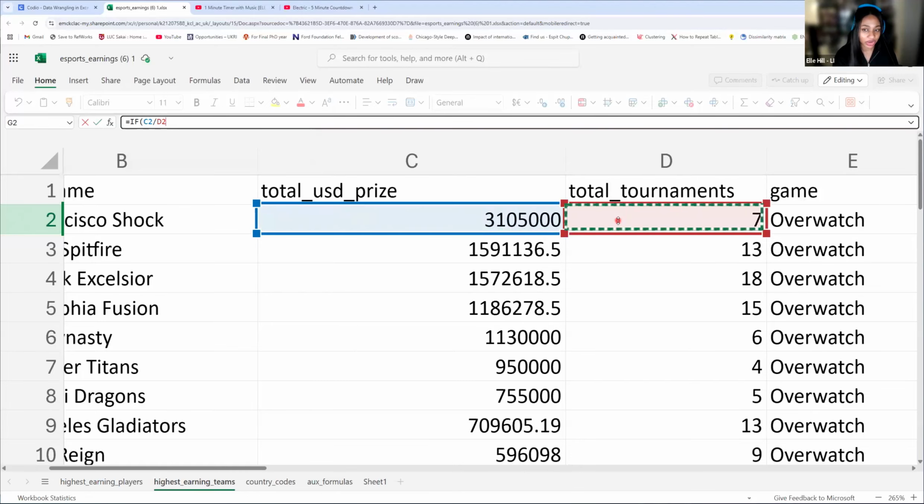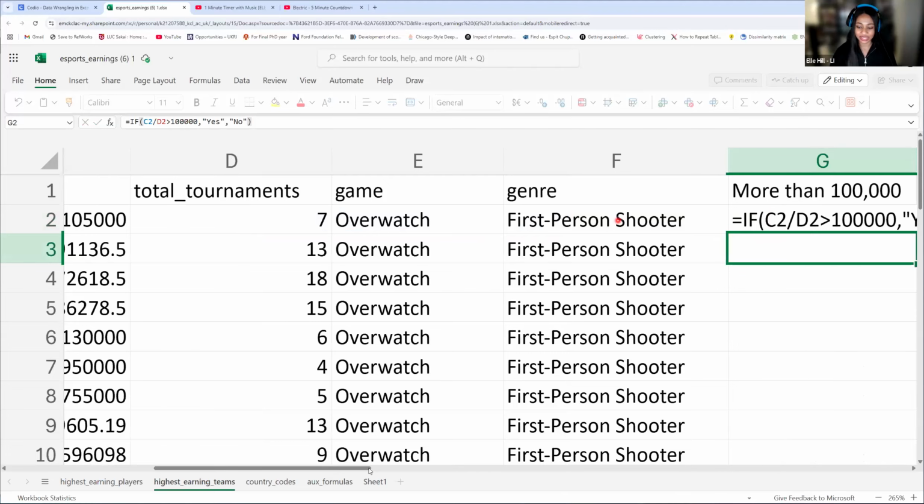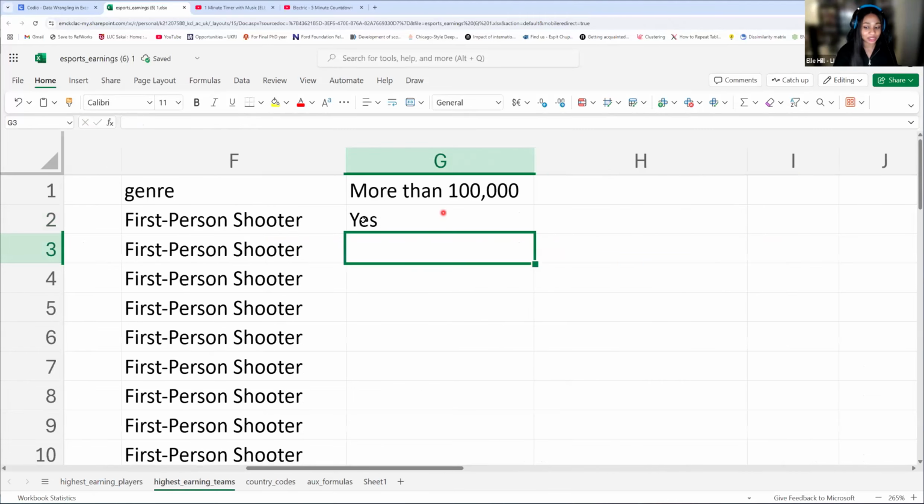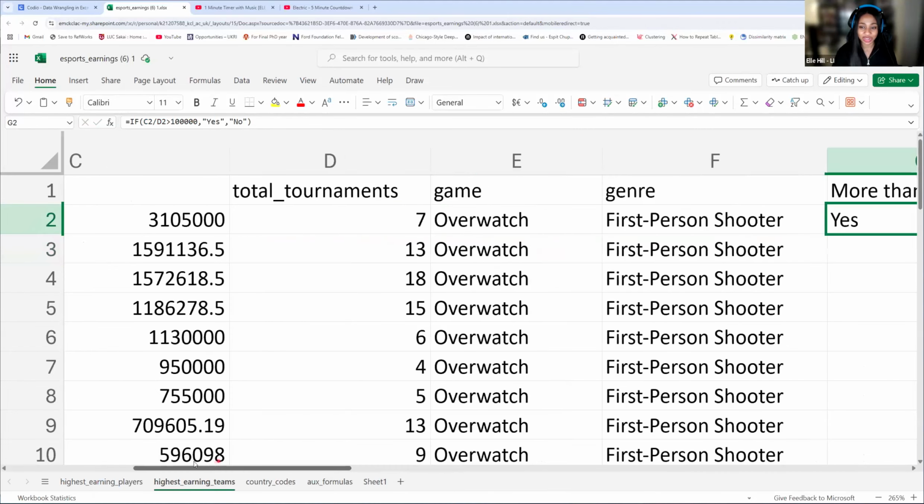So if this is greater than 100,000, make sure I have enough zeros this time. If this is greater than 100,000, so if this is true, we're going to say yes. And whenever you want your formula to return a word or some text, you have to put it in quotation marks. So if this condition is true, I would like us to return yes. If this is false, we're going to return no. Then we get a yes, so this means our average is greater than 100,000.